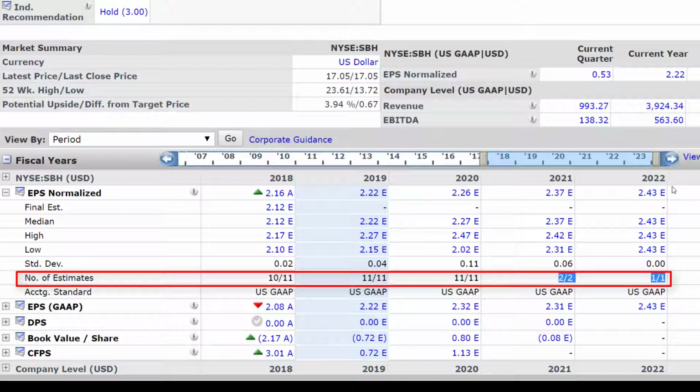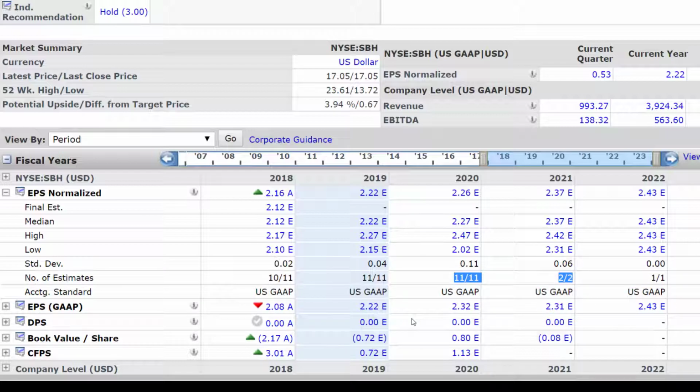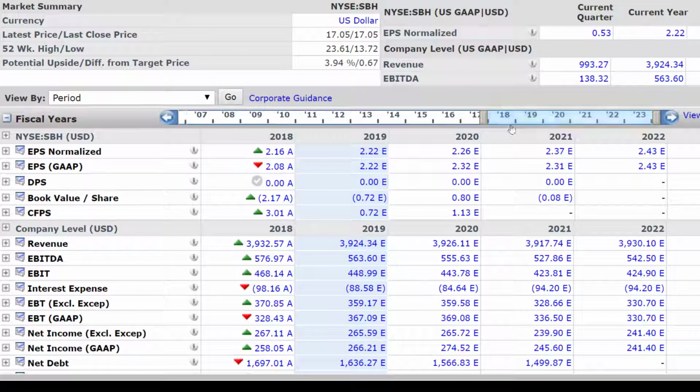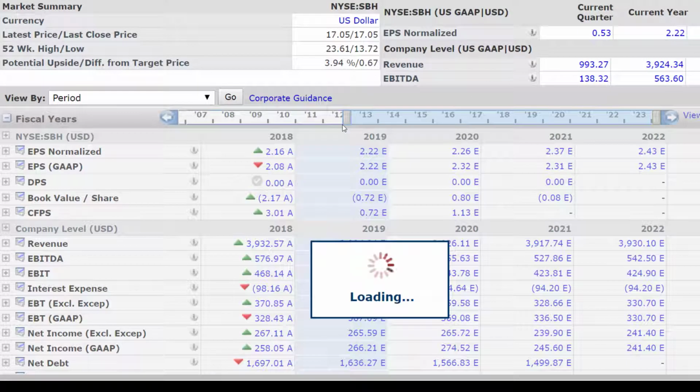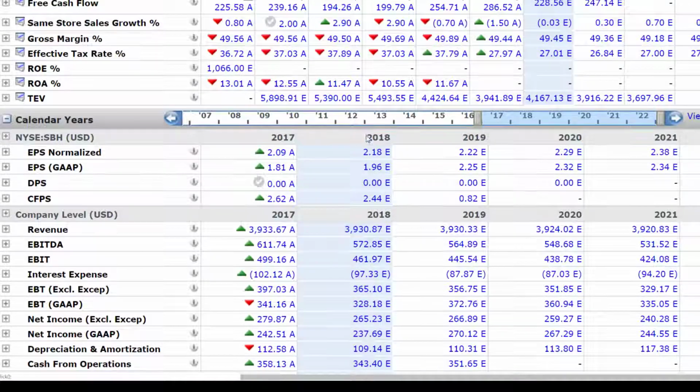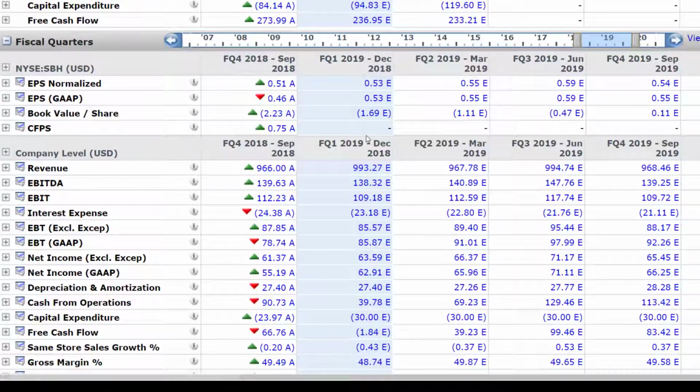So don't take this to the bank, so to speak. Don't place a lot of faith in this. As you go from 2020 to 2021, the number of analysts providing estimates drops off tremendously. So I wouldn't place a lot of faith on those future estimates. You can adjust this timeline to get lots of results, and so this timeline is actually very useful. You can get this in calendar years, and you can also take a look at fiscal quarters.